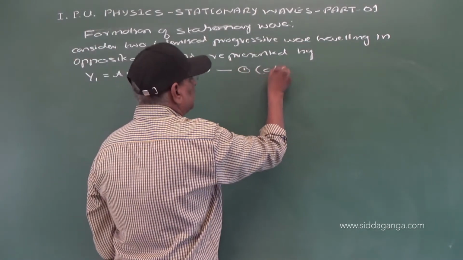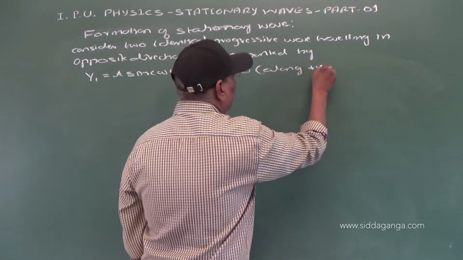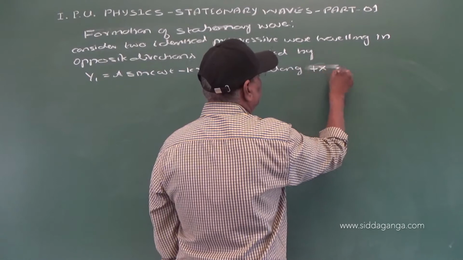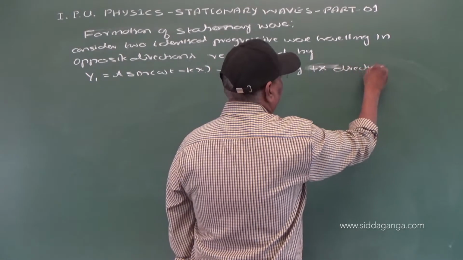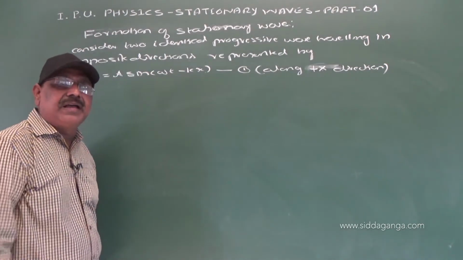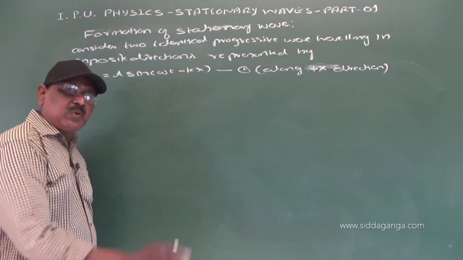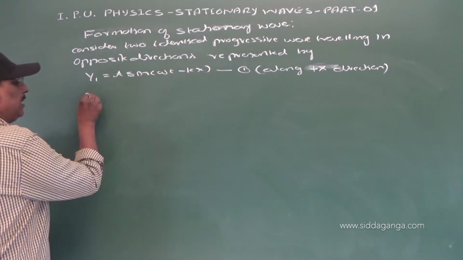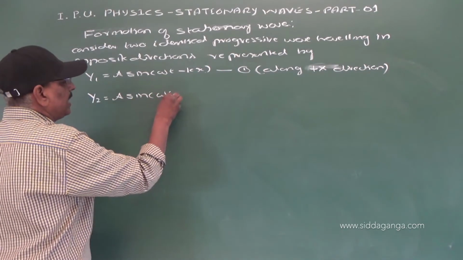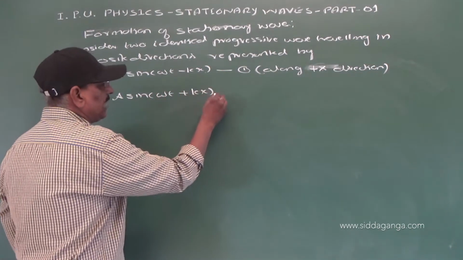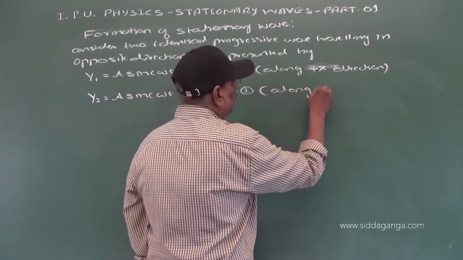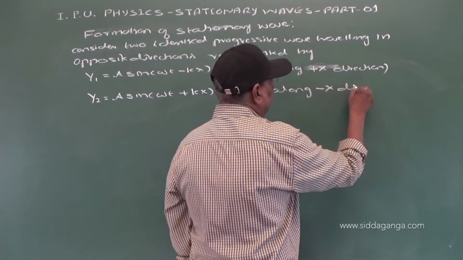So this is traveling along the positive x direction. Now it is made to reflect from a point, so that it moves along the negative x direction. Now y2 is equal to a sin(omega t plus kx), equation 2. This is traveling along the negative x direction.